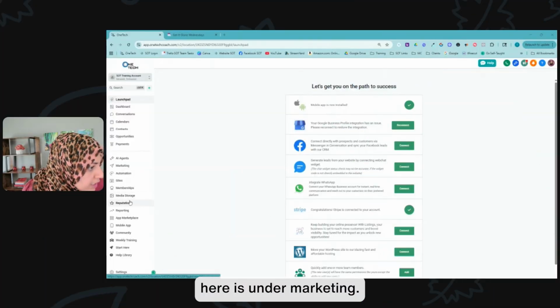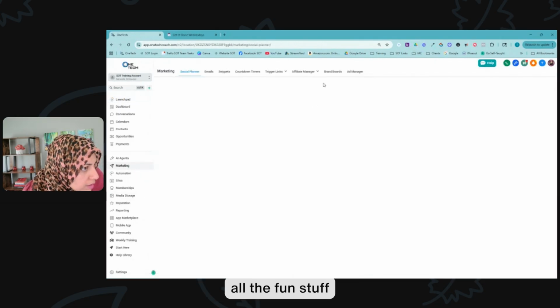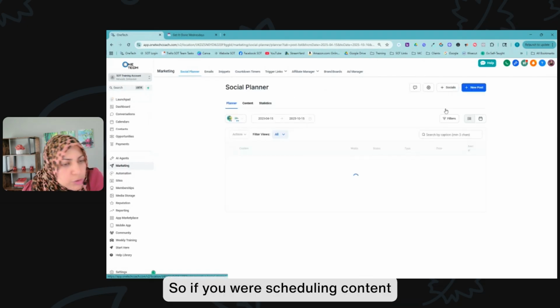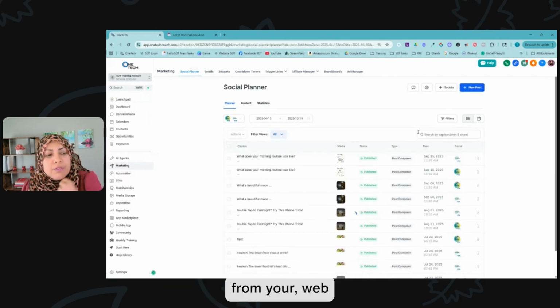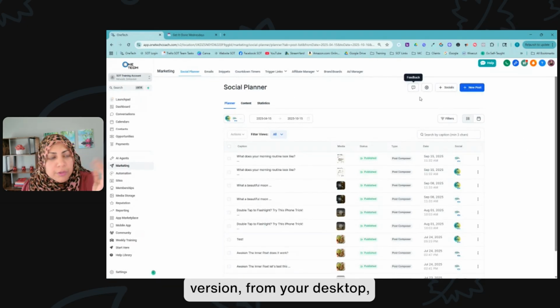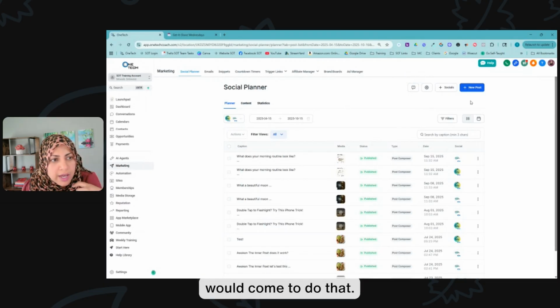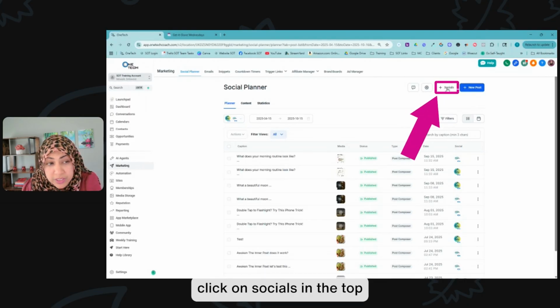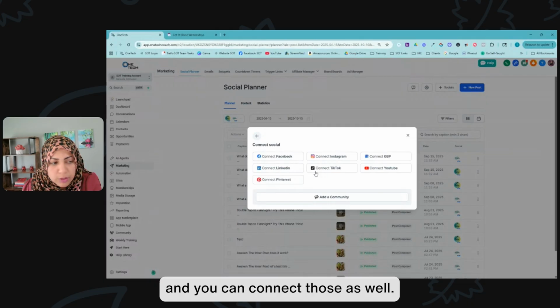So what we want to do here is under marketing, this is where all the fun stuff happens. Under social planner, if you were scheduling content from your web version, from your desktop, this is where you would come to do that. If you don't have the social accounts connected that you want connected, you can click on socials in the top right corner and you can connect those as well.